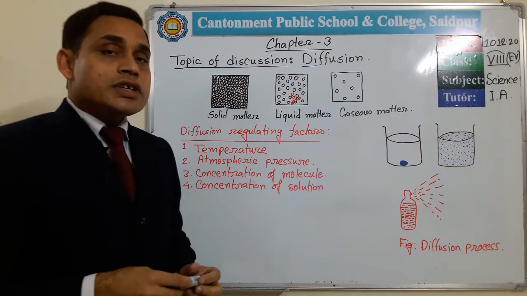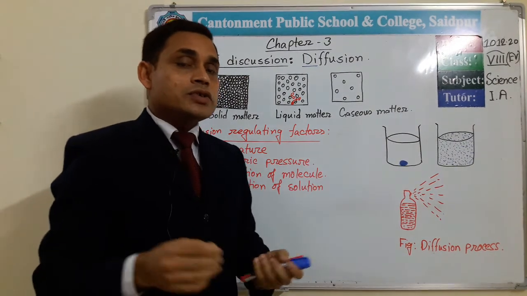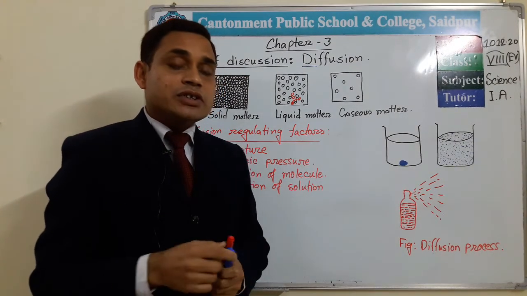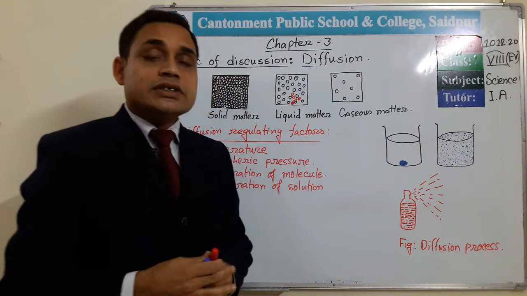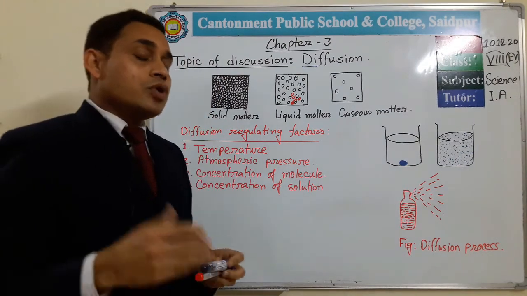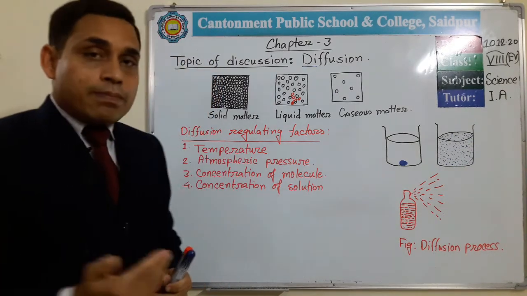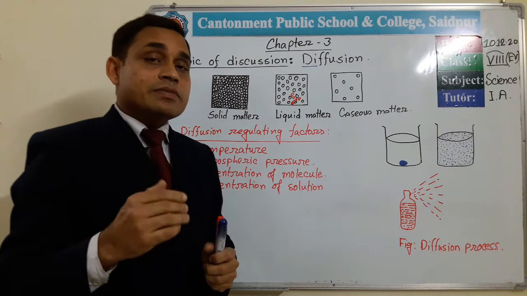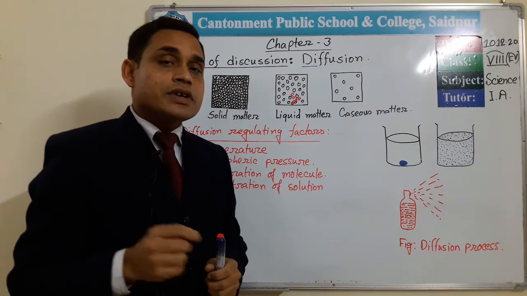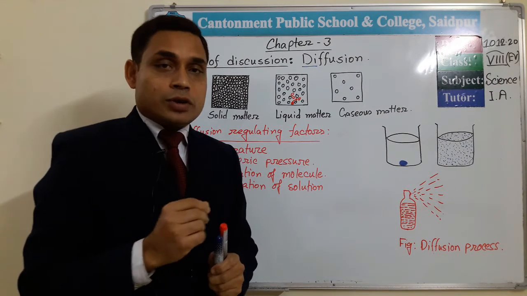So diffusion is very important. Diffusion is discussed in chemistry and also in biology. In both subjects, diffusion is very important. In plants and animals, that means in living organisms, diffusion plays a very important role.